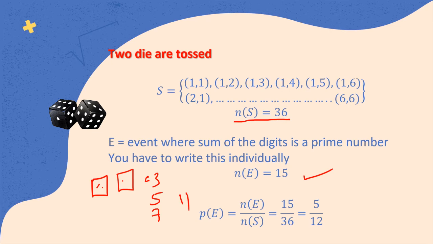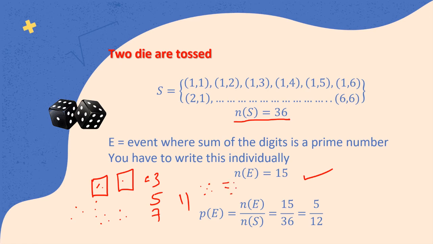Now in this situation, you can also have different variants. How can we get 7? We have 4 dots and 3 dots. How can we get 5? We have 3 dots and 2 dots, and 2 dots and 3 dots. How can we get 11? We can get 5 dots and 6 dots.